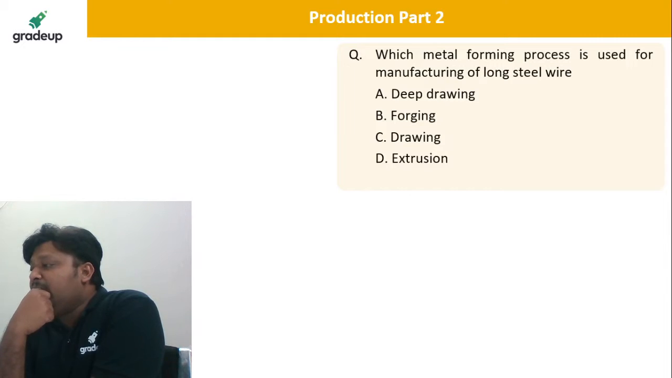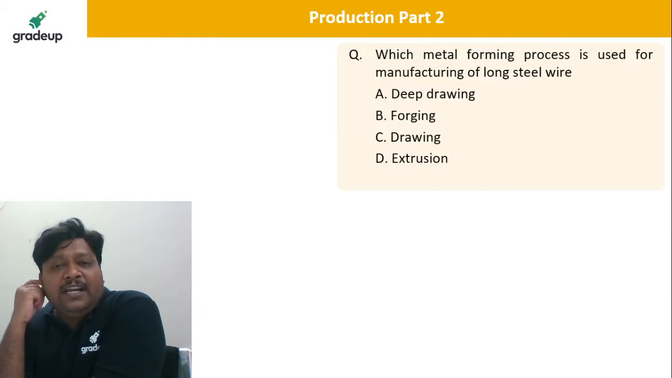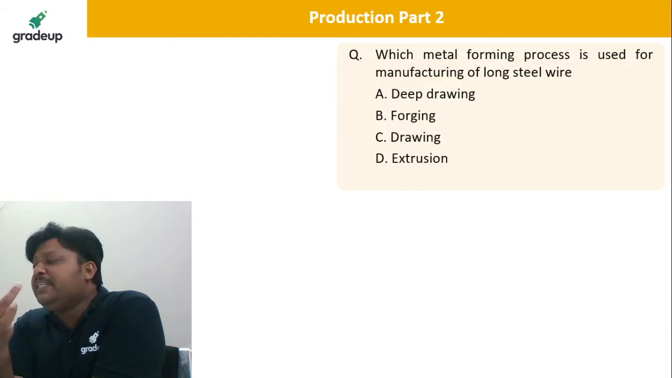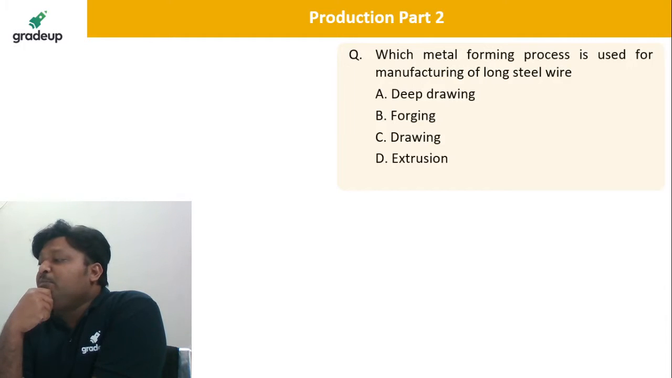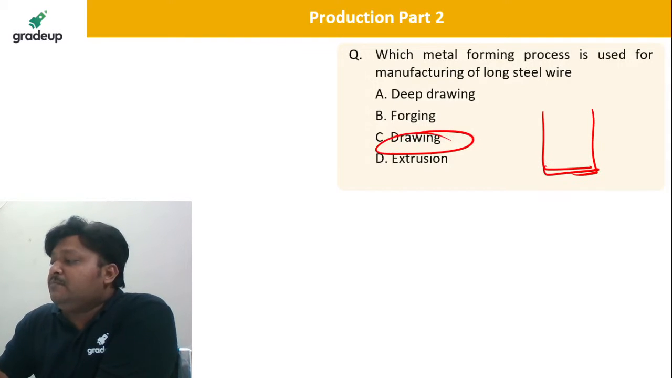Already discussed wires. It is a drawing operation, not deep drawing. We are making the cups in deep drawing. In forging operations the products are like coins, connecting rods, crane hooks. In deep drawing we are making the steel cups. In the drawing operation we are making the wires.